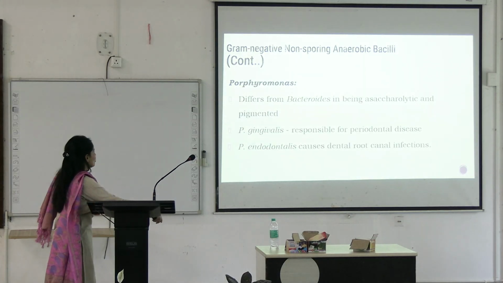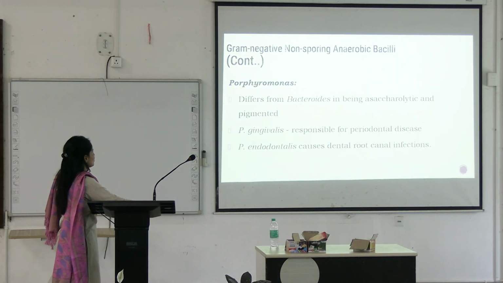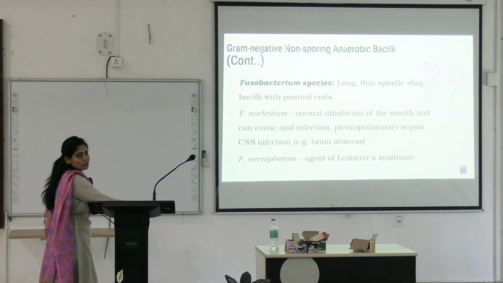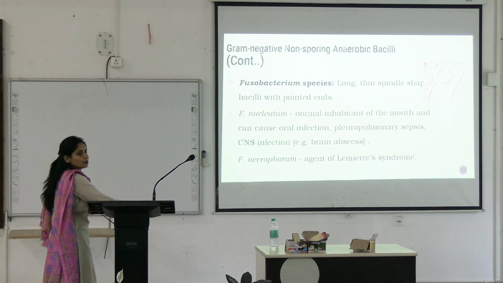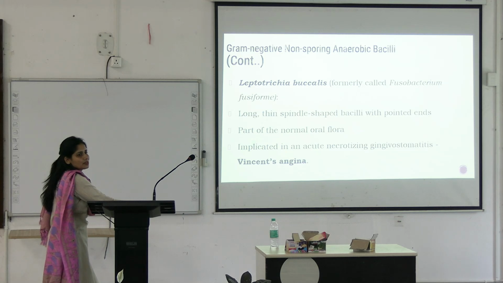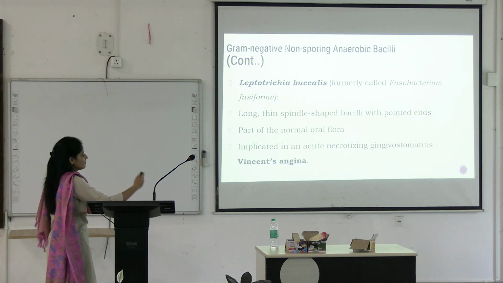Then there is Porphyromonas, which can cause periodontal disease. Similarly, Fusobacterium, Prevotella and Spirochaetes like Borrelia, I told you they are able to cause Vincent's angina, which is necrotizing gingivostomatitis. Acute necrotizing gingivostomatitis, these three are implicated in Vincent's angina.